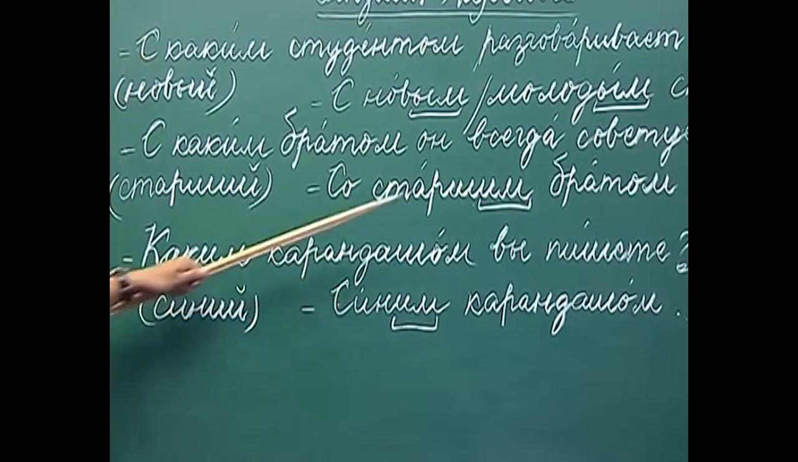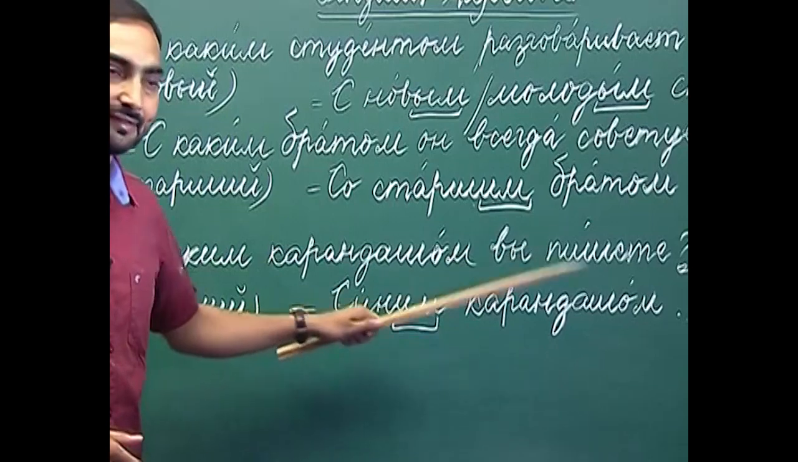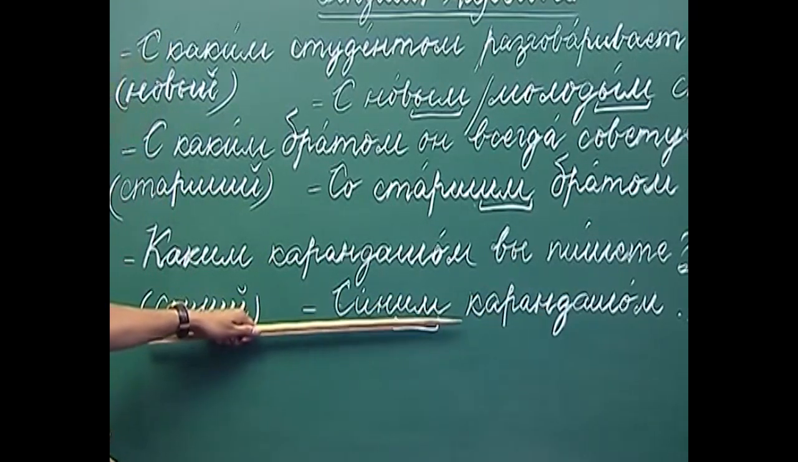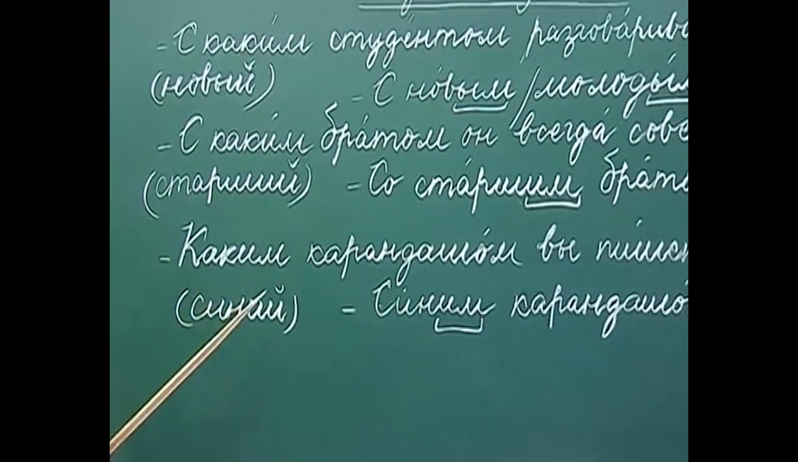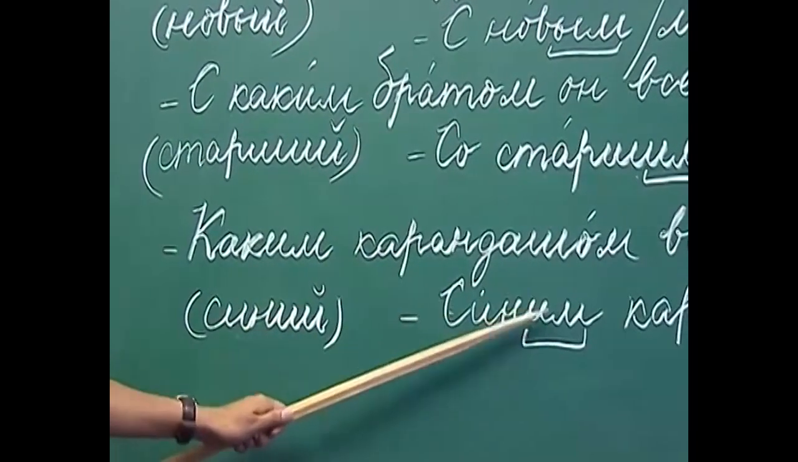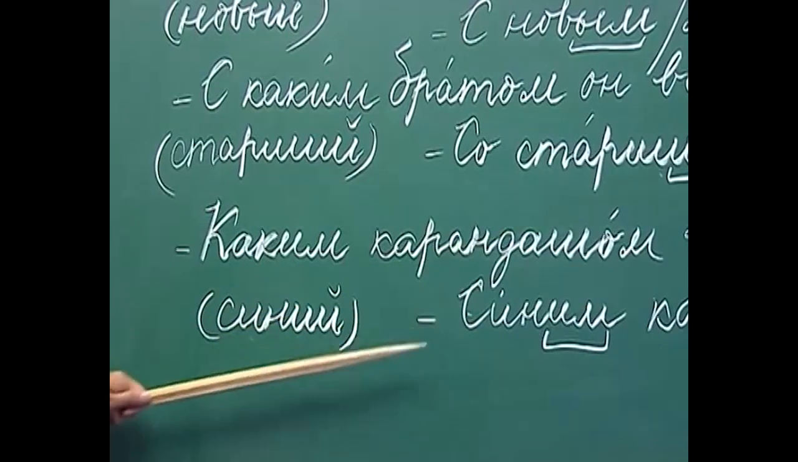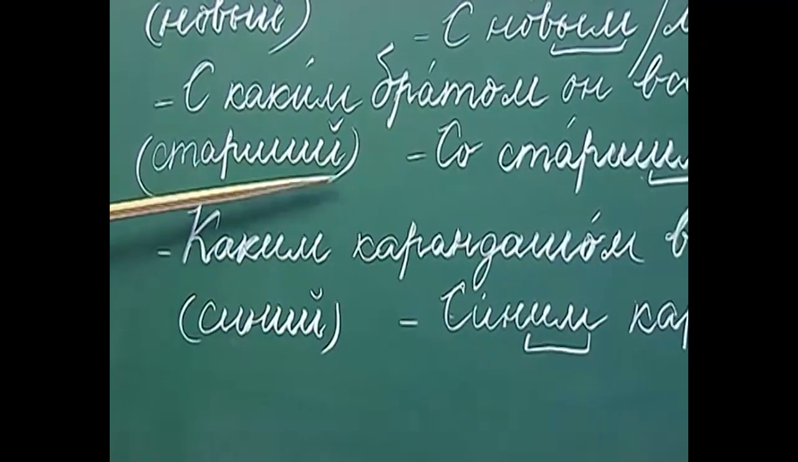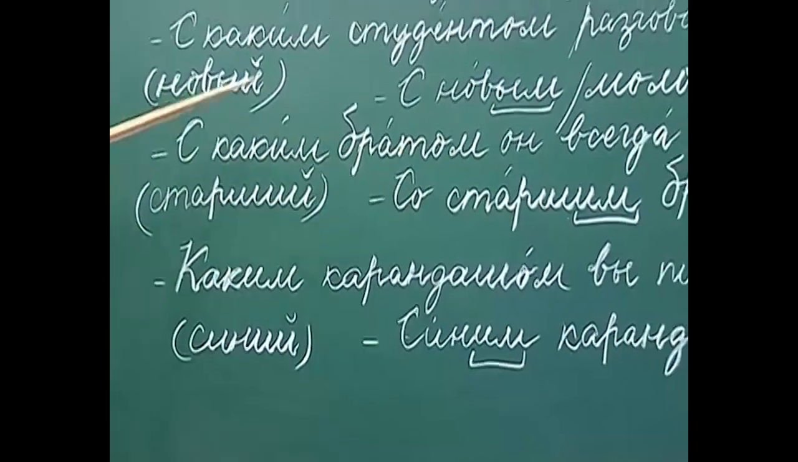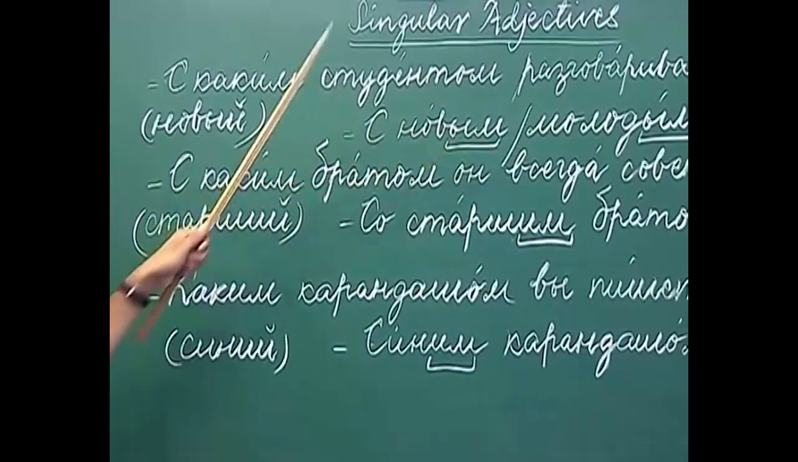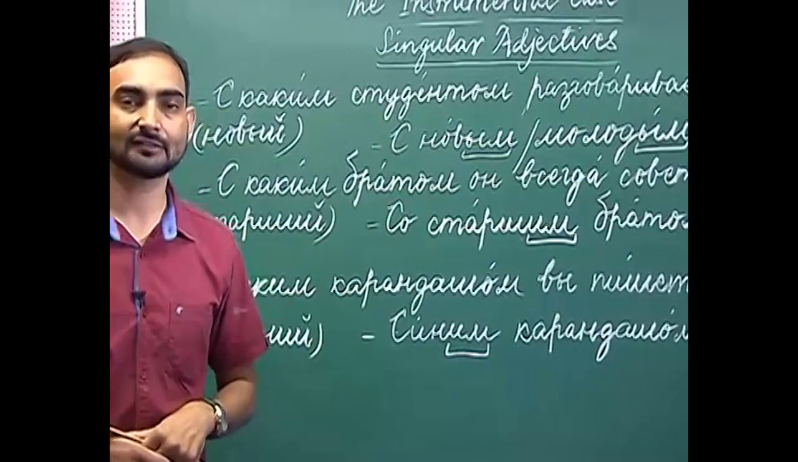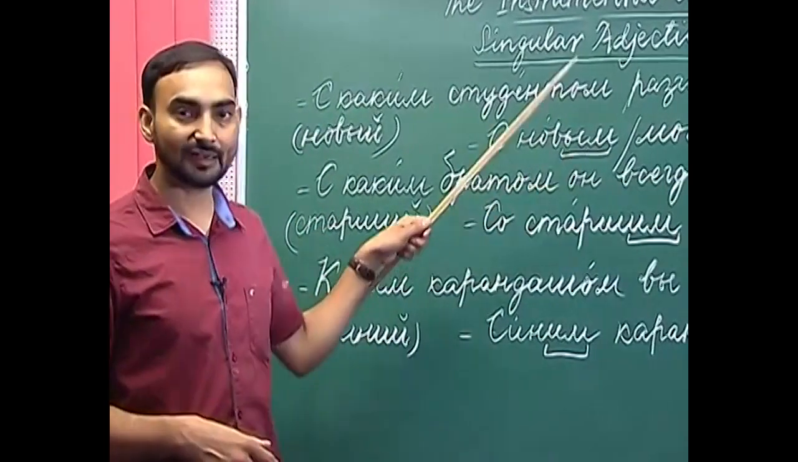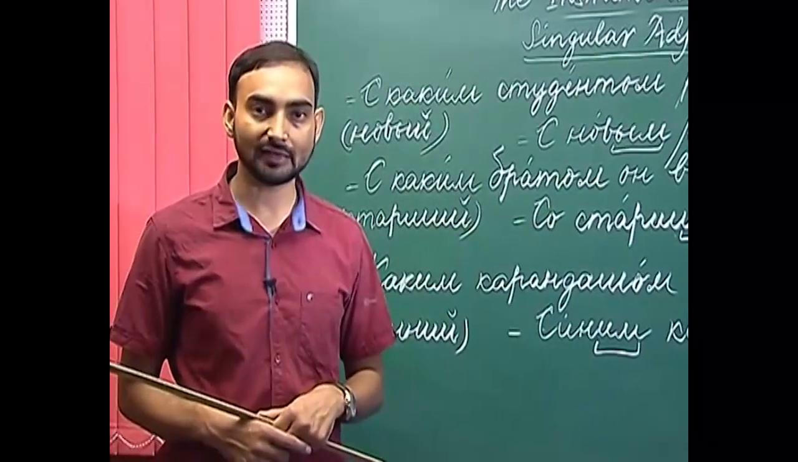So, I am writing with a blue pencil. Sini has become sinim. So, what we have done is, we have replaced the ending which is I and I kratke with I and ma. So, sini, sinim, starshi, starshim, novi, novim, maladoi, maladim. So, these are the endings how we decline an adjective in the instrumental case.